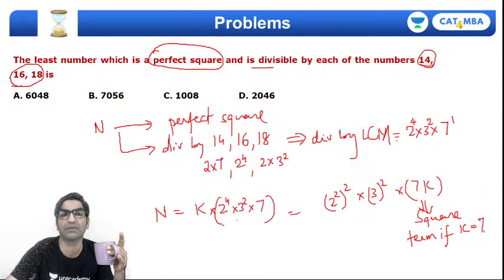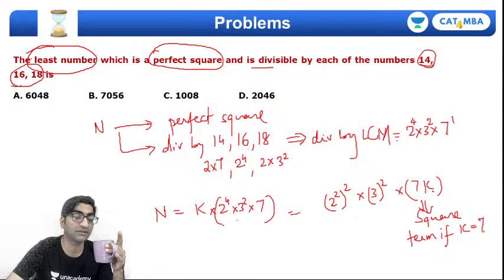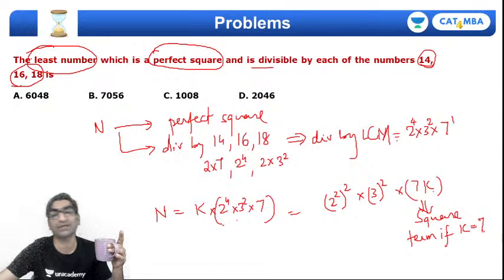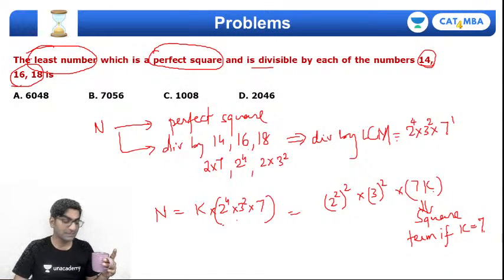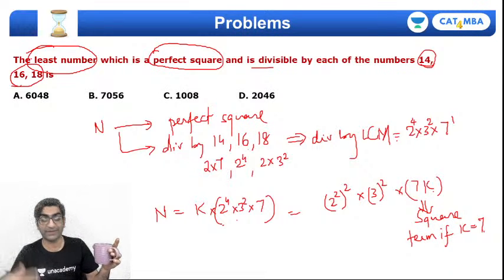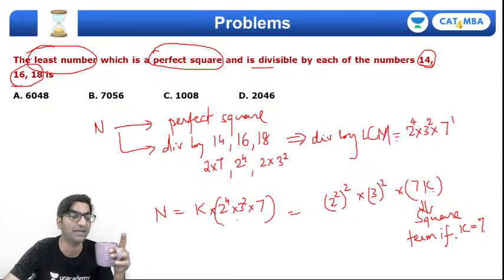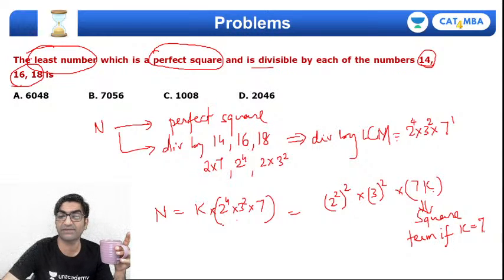So the smallest number that the question says, find the least number. The smallest value will be if k is 7, right? Other values can be 7 into some square, right? It could be 7 into 4, 7 into 9, 7 into 25. It doesn't matter, right? But the smallest value will be if k is 7. तो अगर k equal to 7 डाल दे तो n क्या आएगा?